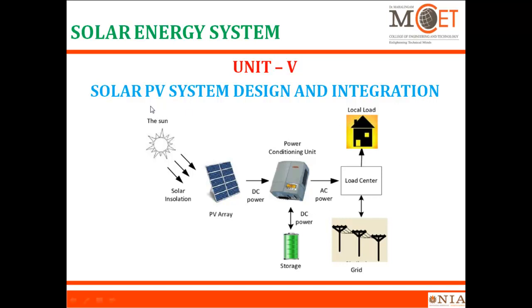Unit number 1 discussed the sun and the solar radiation. Unit number 3 we discussed the PV array. Unit number 4 we discussed the battery and controlling unit. All these things will be combined. We have a design system that will be incorporated in the load centers. It may be a grid connected system or it may be a local area.